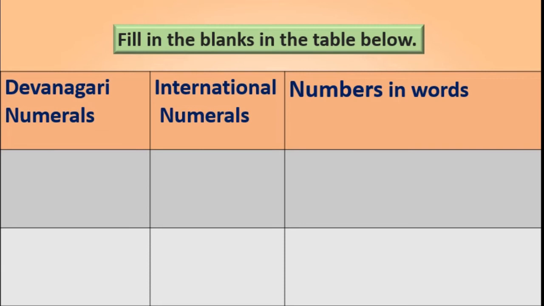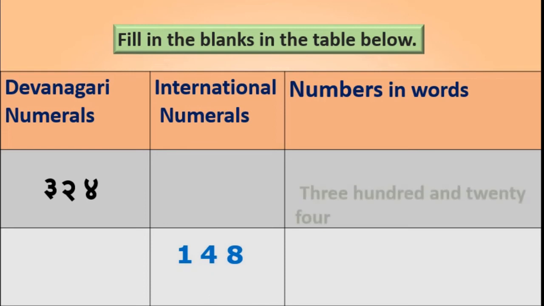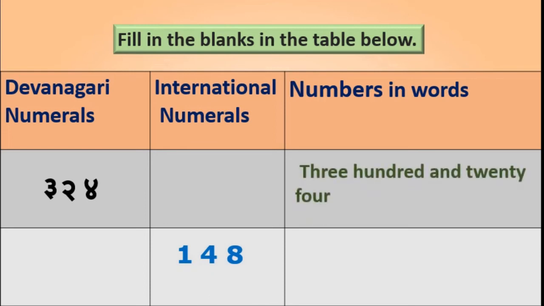Okay, fill in the blanks in the table below. See, this is given in Marathi or Devanagari, and the international numeral is given, and the number in words is given. Now we have to fill the blanks. Now dear students, see the first row, that is, you know that 3, 2, 4 means 324.